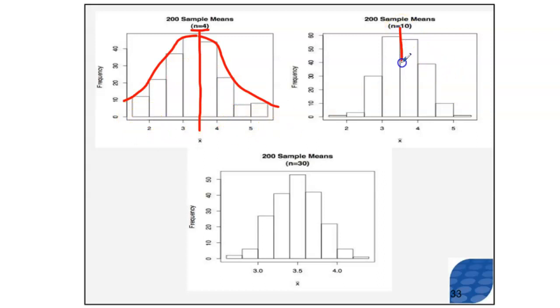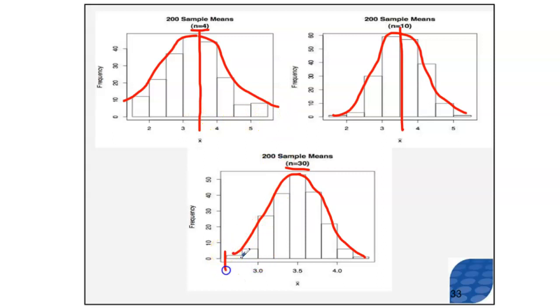Looking here, we have the same mean, but the standard deviation or the variability is much, much smaller for n equals 10. And as we get to n equals 30, it kind of looks like a gradual tail off here, but keep in mind we're looking at the scaling. Look at the scaling here. The scaling from here was 3.5 down to about 1 and 3.5 up to about 6. This is only down to about 2.5, and this is only up to about 4.5. So you can see that the spread of this is much smaller than the spread of this and this.